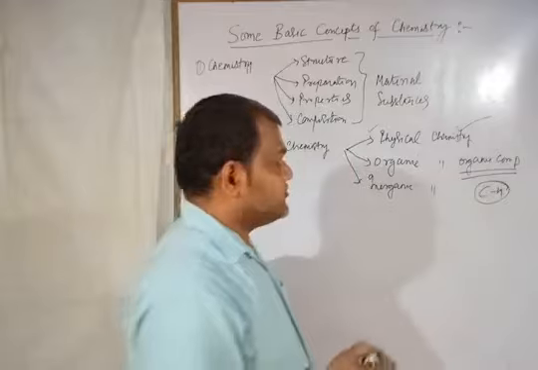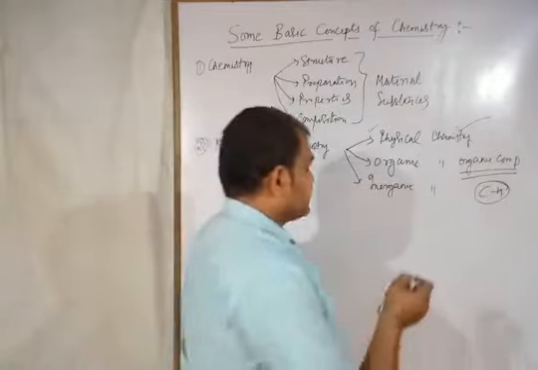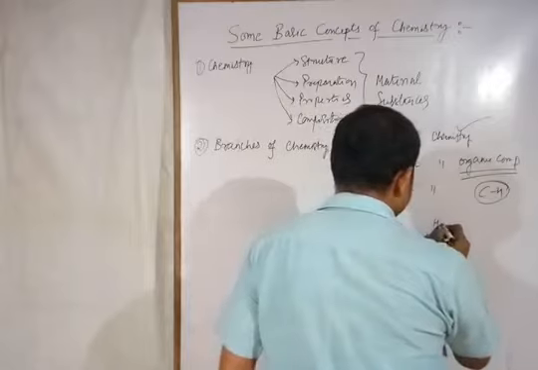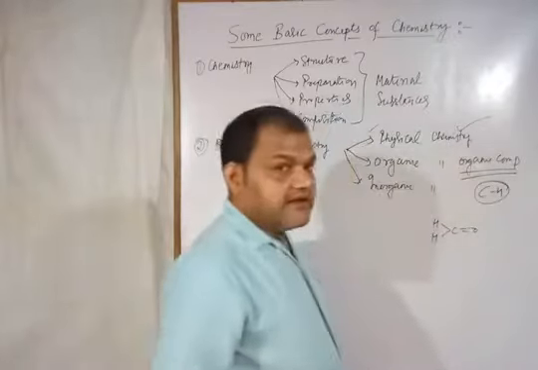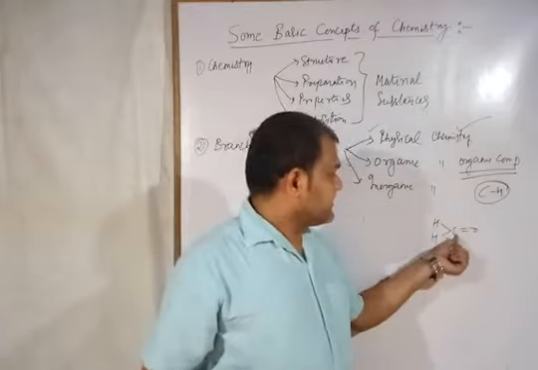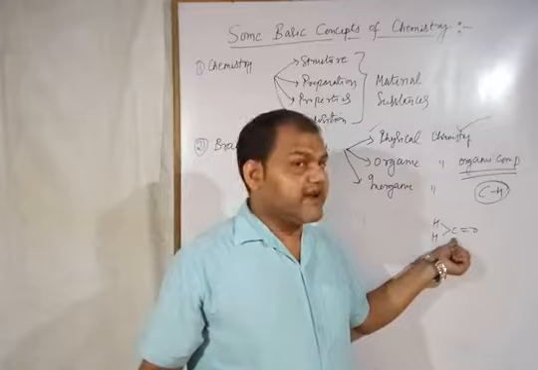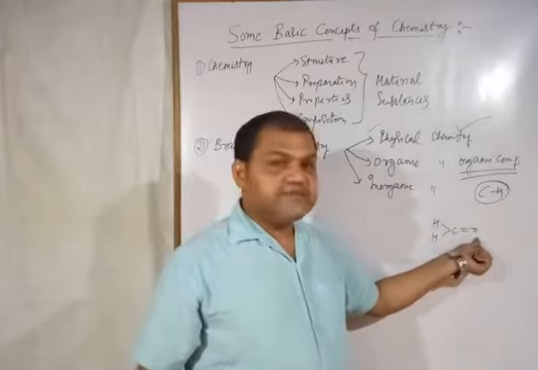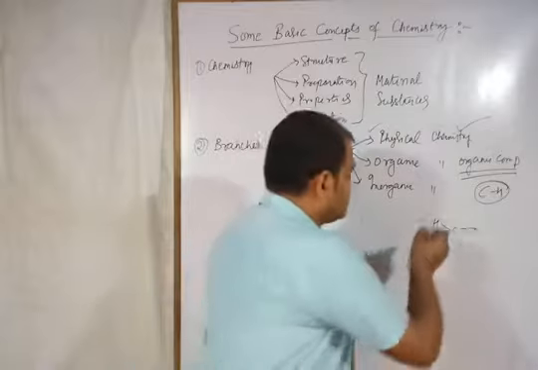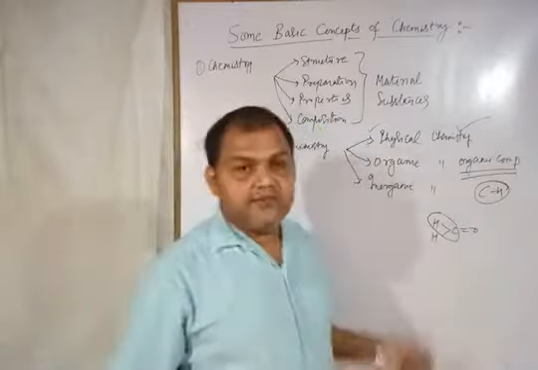For example, suppose you are taking the example of formaldehyde. Formaldehyde is a member of aldehydes. So what is the formula? That is HCHO. Alright. So whatever you are finding here, carbon is here. The presence of carbon is mandatory in the case of organic compounds. Carbon with a combination of an electronegative atom, that is oxygen, and there is also one CH bond. So that means it is an organic compound.